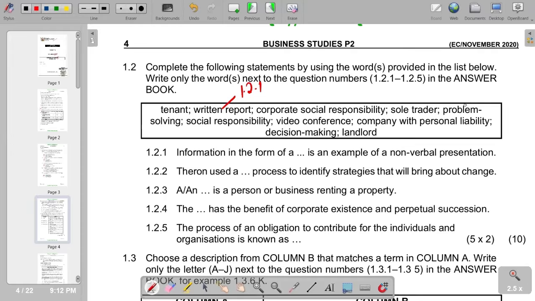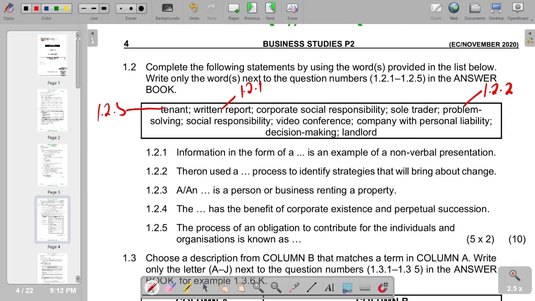Problem solving is the most appropriate, which we have on 1.2.2. Then moving on to 1.2.3, a dash is a person or business renting a property. This one is a tenant. We check if we've got tenant in our response. We've got tenant on this part. So this is the correct one, which is 1.2.3.